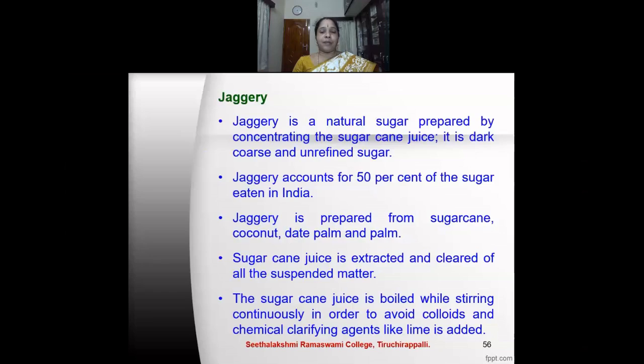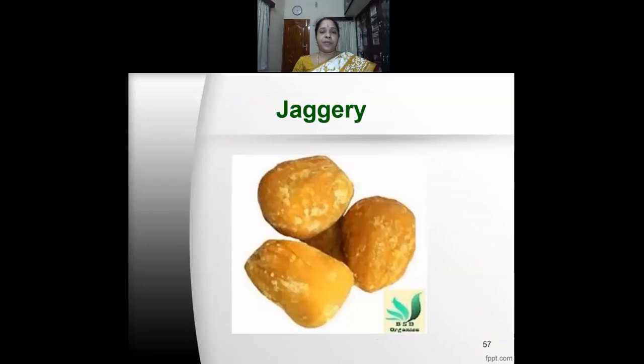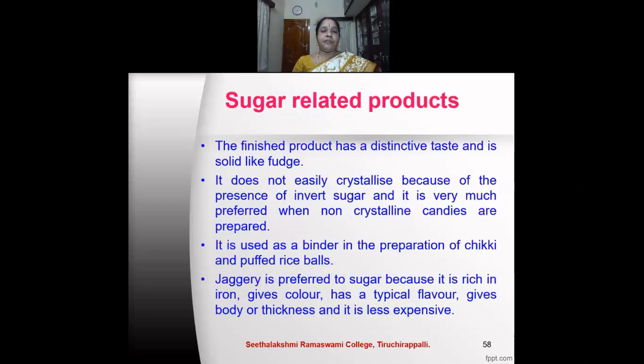The sugarcane juice is then boiled while stirring continuously in order to avoid colloids, and chemical clarifying agents like lime are added during the boiling process. This is the jaggery which we use in our household. The finished product has a distinctive taste and is solid like a fudge.